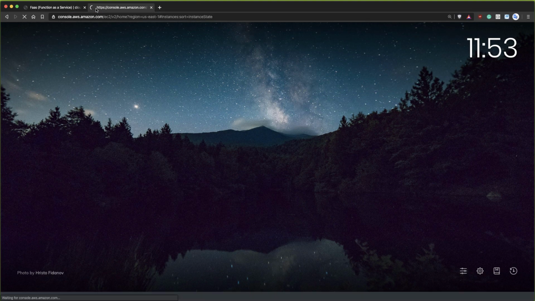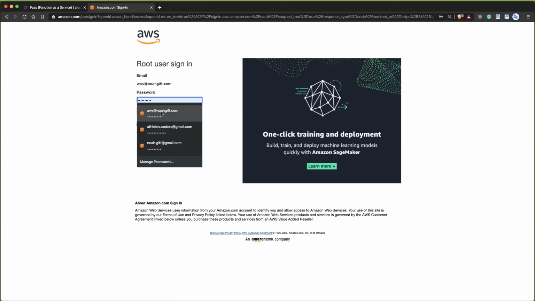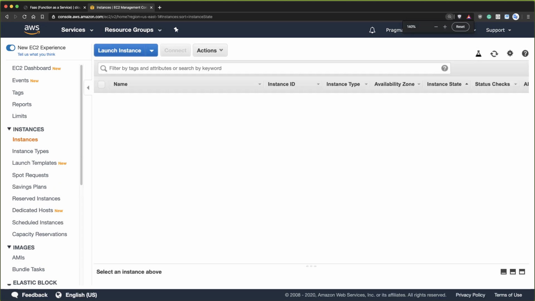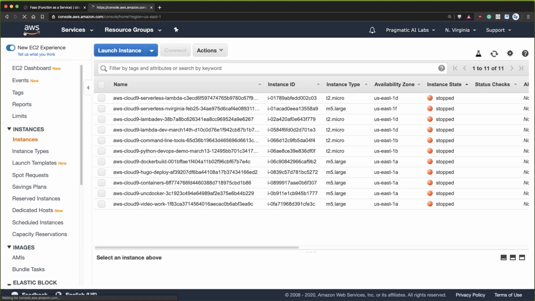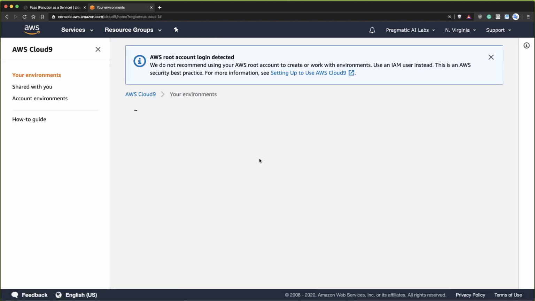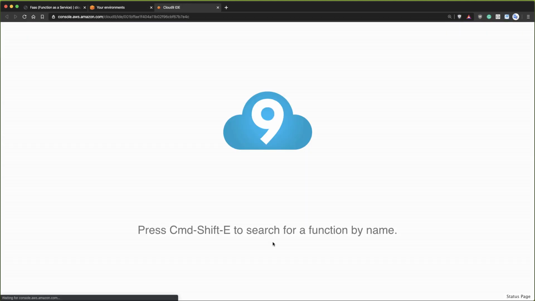So I'm going to go to the AWS console here, log in, and I'll put in my auth code here. Let's go to auth. Okay. 284. There we go. So I'm going to just grab any Cloud9 environment here. I'll just grab this one.